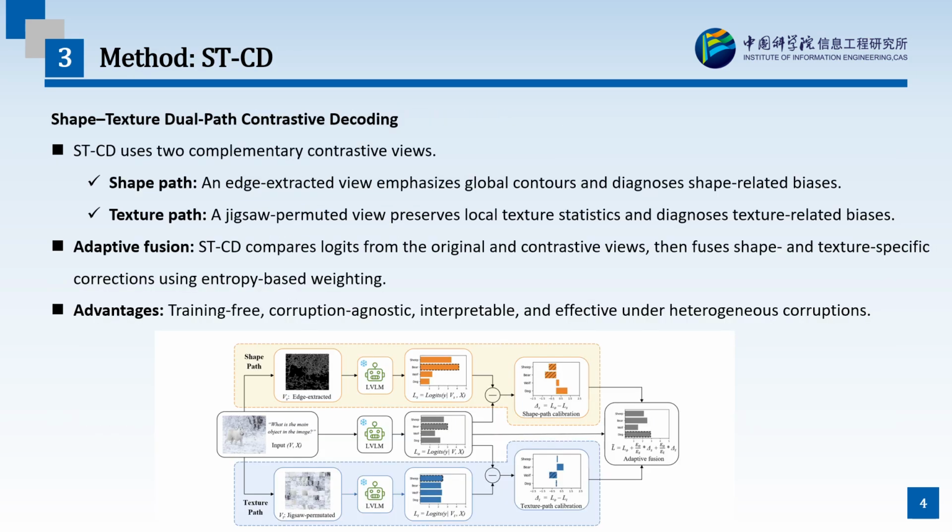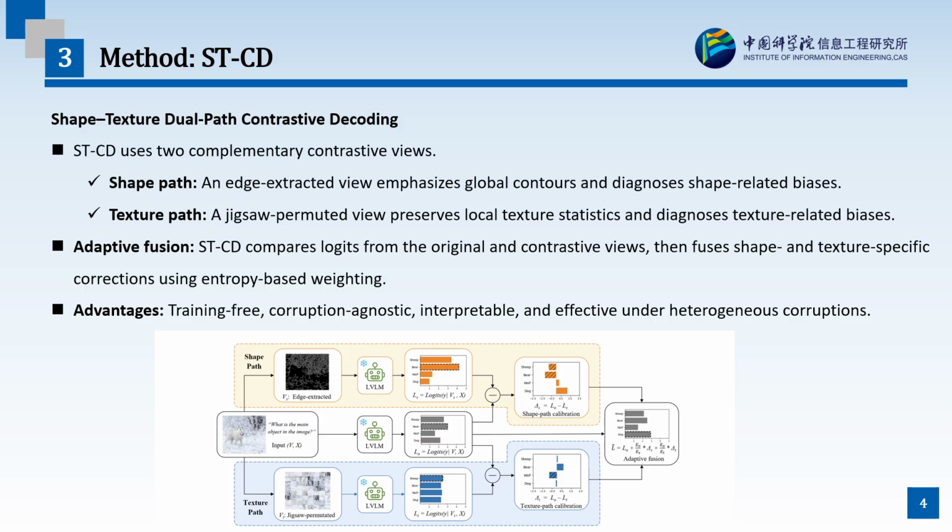To address these two failure modes, we propose Shape-Texture Dual-pass Contrastive Decoding. The main idea is simple. Given a corrupted image, STCD constructs two complementary contrastive views. The first one is the shape pass. We use an edge-extracted view to emphasize global contours and object structure. This pass helps diagnose errors related to unreliable shape information. The second one is the texture pass. We use a jigsaw-permuted view which preserves local texture statistics but disrupts global spatial structure. This pass helps diagnose errors related to unreliable texture information.